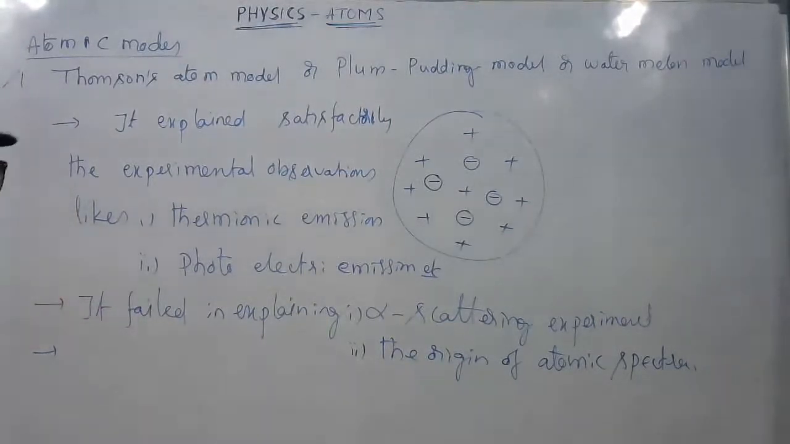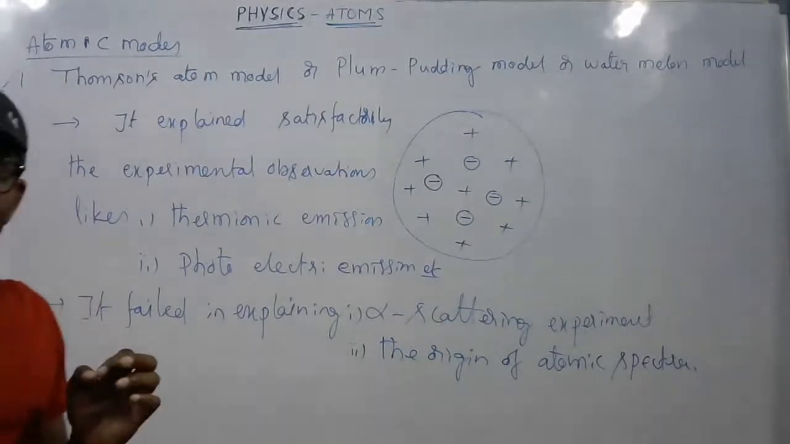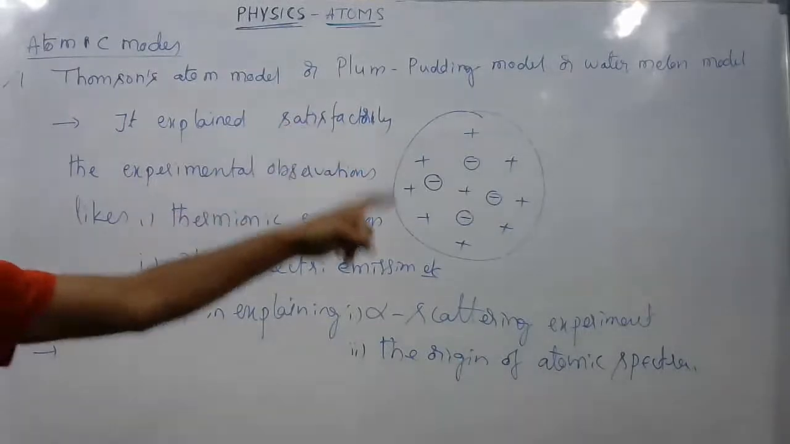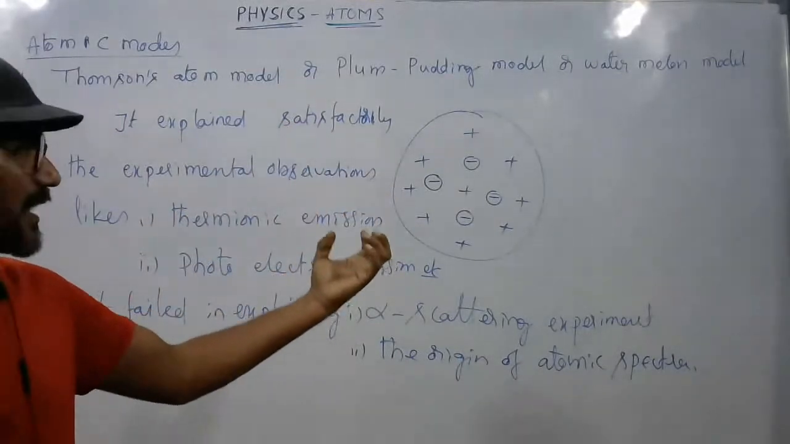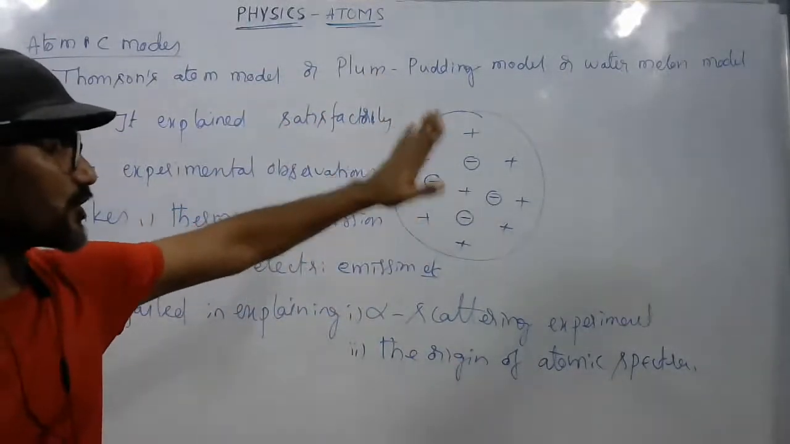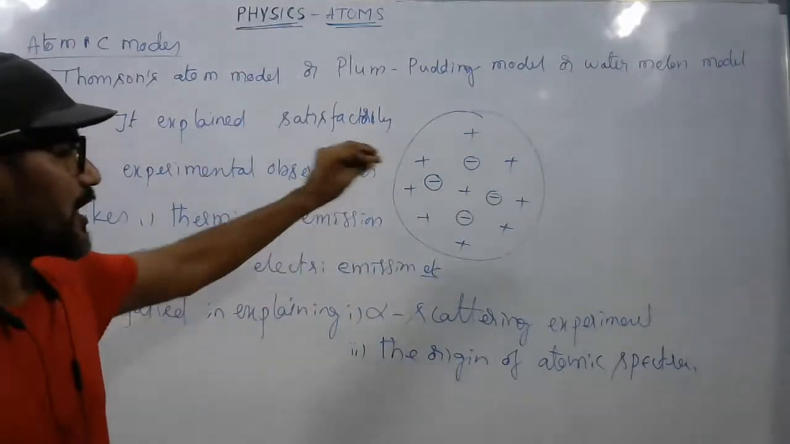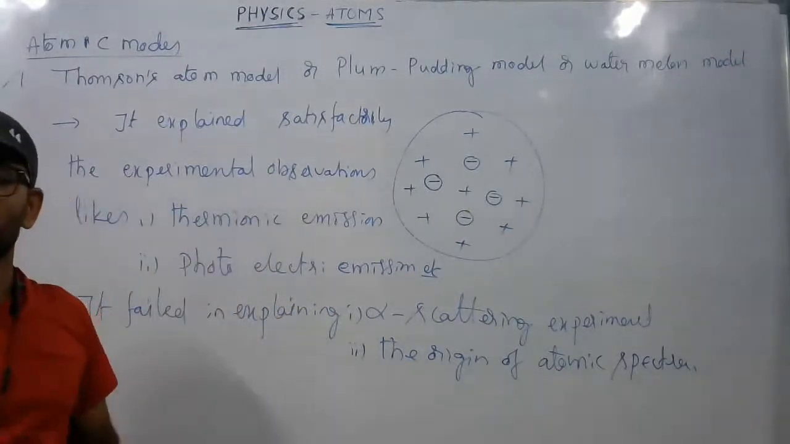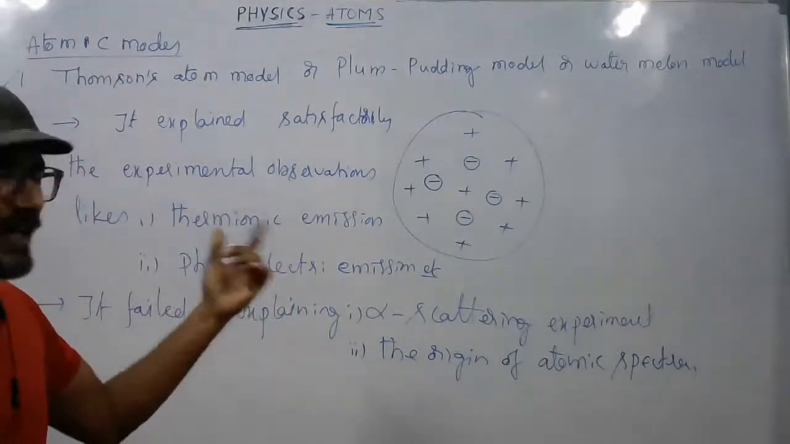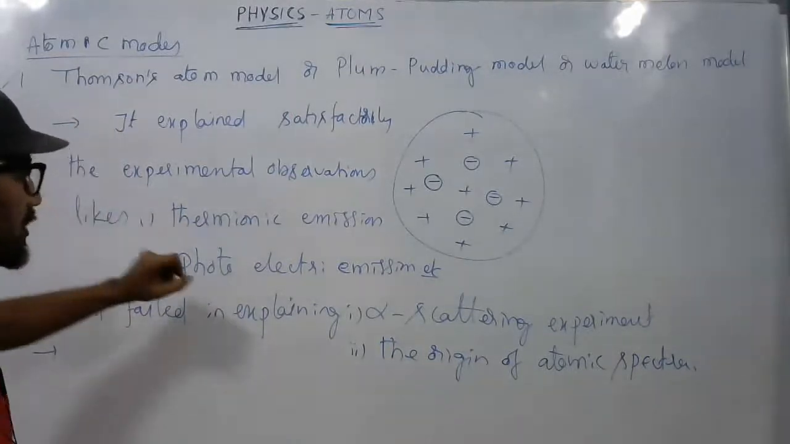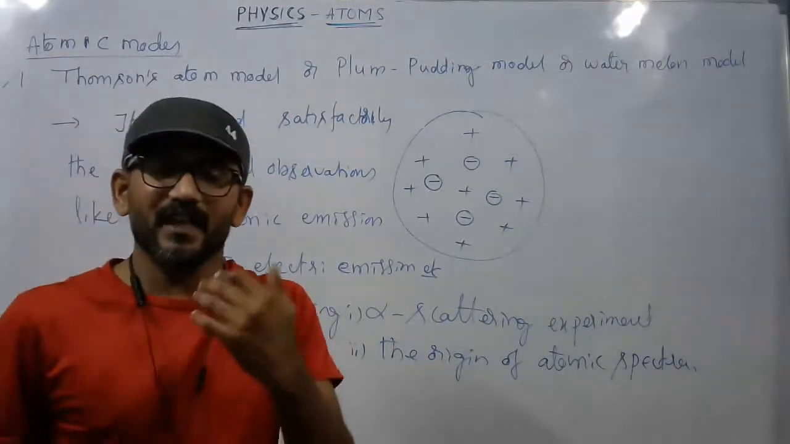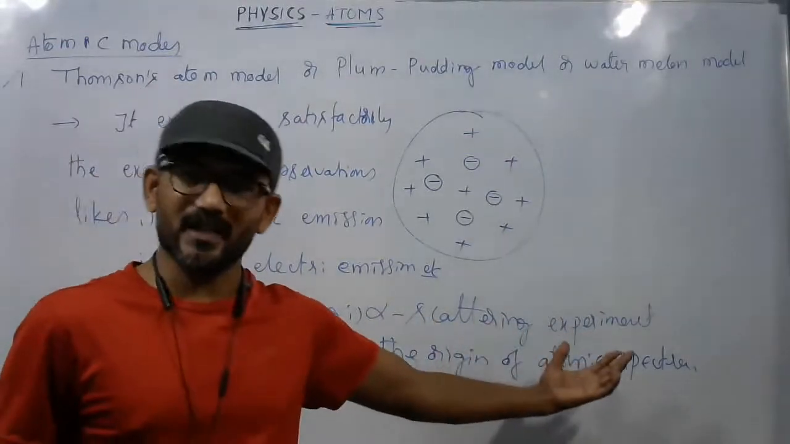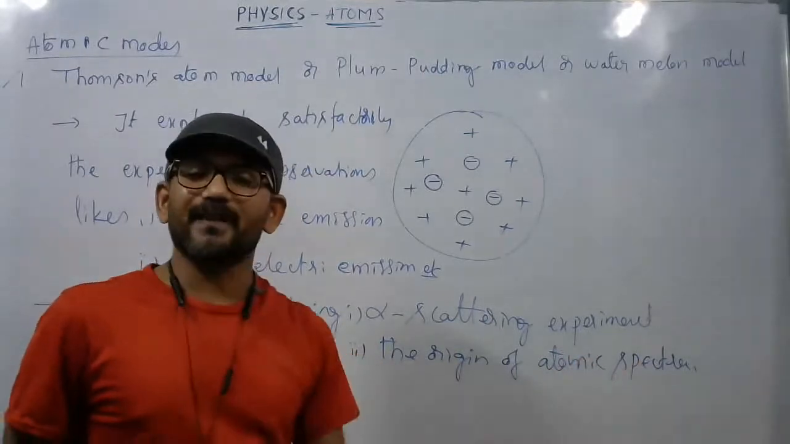Is that clear, everyone? Thomson is the first person who gave the idea of the structure of the atom. According to his idea, the atom as a whole is a solid sphere with its entire positive charge and mass distributed uniformly, with negative charges embedded in it like seeds in a watermelon. With the help of this idea, he explained satisfactorily thermionic emission and photoelectric emission kind of experimental results, but he failed in explaining the alpha scattering experiment results and the origin of atomic spectra, etc.